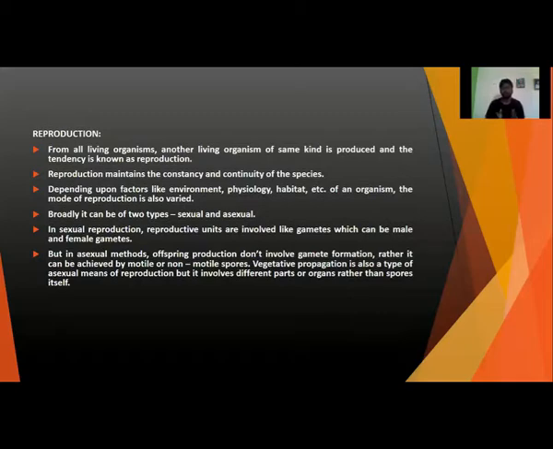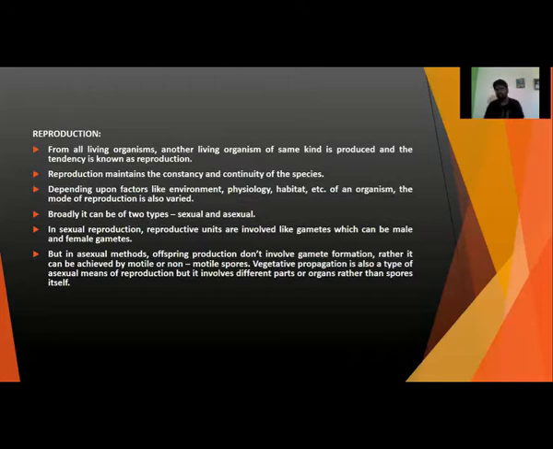Rather, it can be achieved by motile or non-motile spores. Spores are those which are not sexual gametes. They can be haploid or diploid, motile or non-motile. Motile means they can move, non-motile means they cannot move. Vegetative propagation is also a type of asexual reproduction, but it involves different parts or organs rather than spores. There are several types of asexual reproduction.